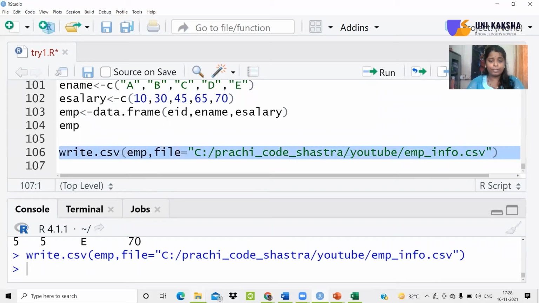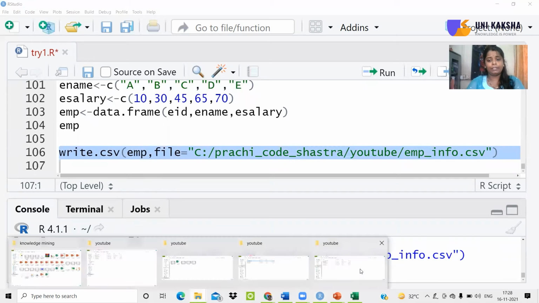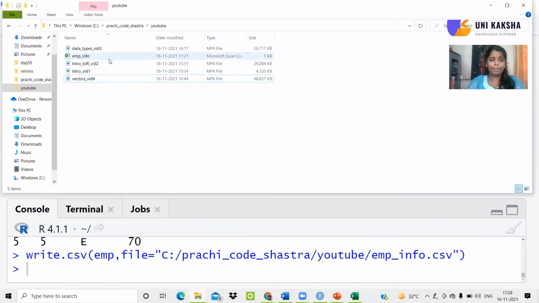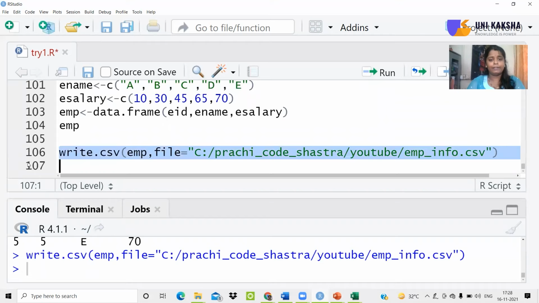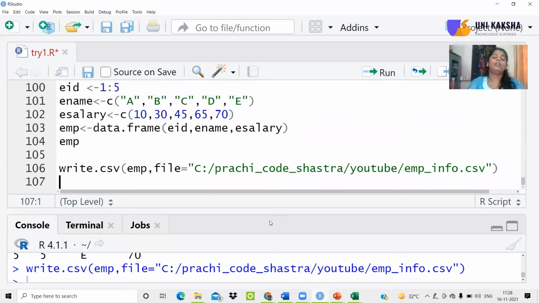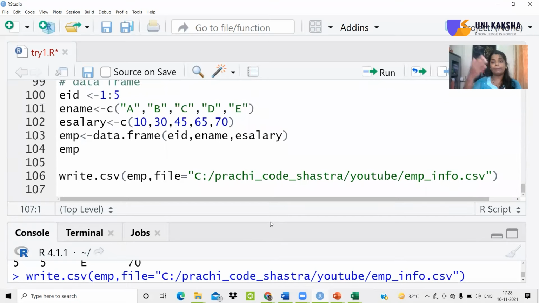Where to see this output? Just go to that particular folder. So this is the folder. Open that file. Here is the file, and it consists of the information that was just entered by you. I hope this part is clear, how we saved our data to the file. There are a lot of operations that we can implement on the data frame, which we are definitely going to discuss in our upcoming session.